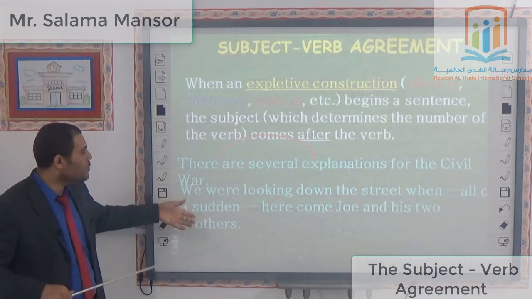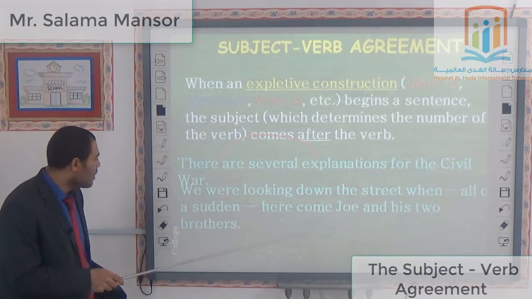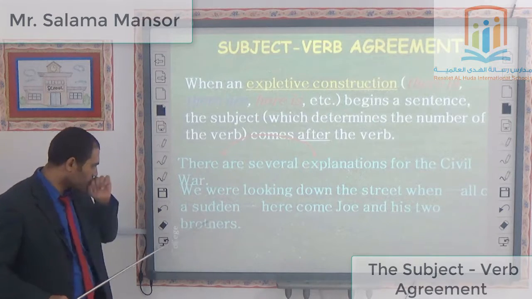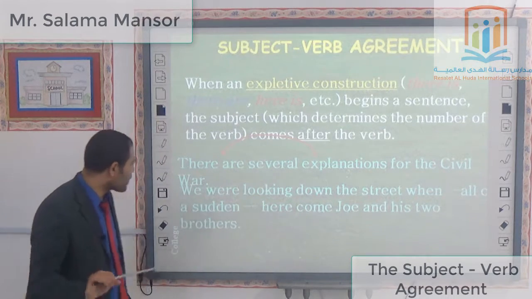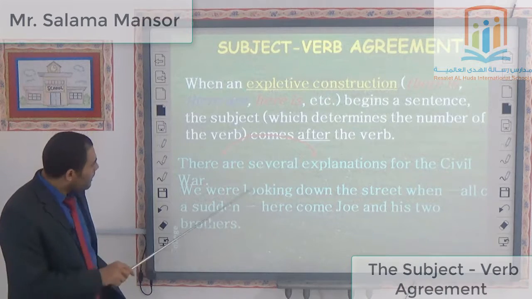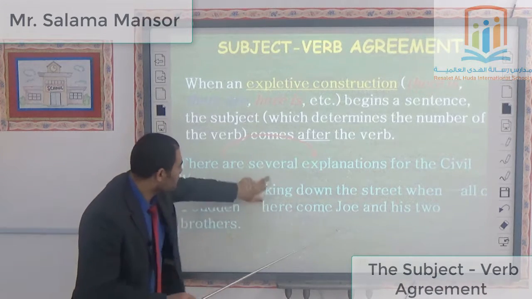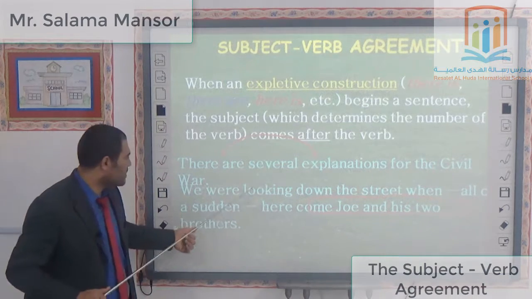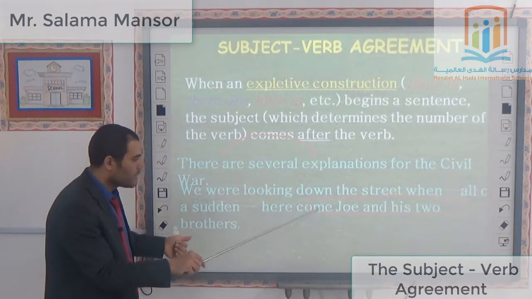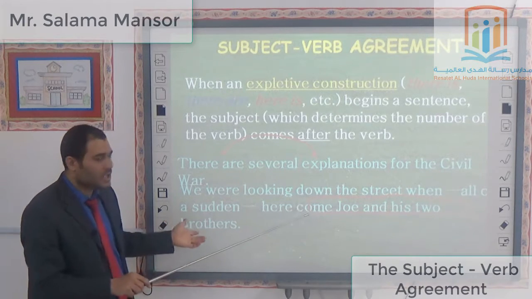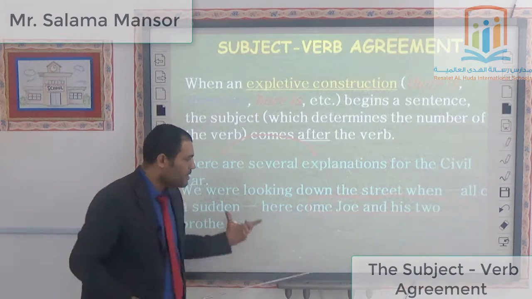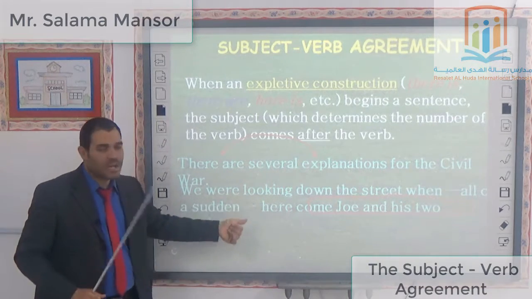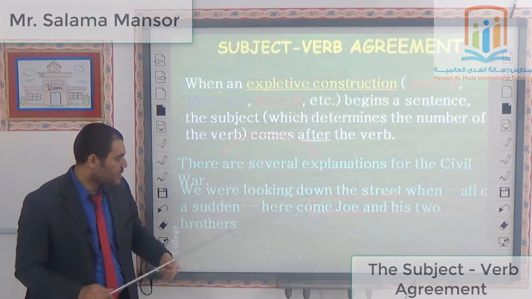Another example: we were looking down the street when all of a sudden here comes Joe and his two brothers. The verb comes is determined by Joe and his two brothers, which is plural. So the plural subject takes a plural verb.